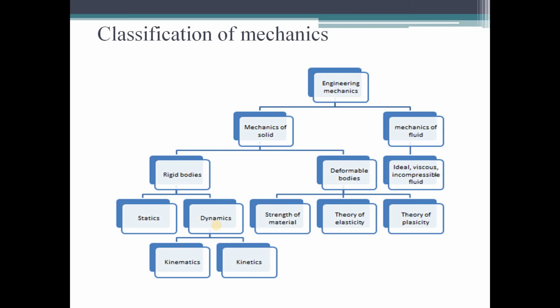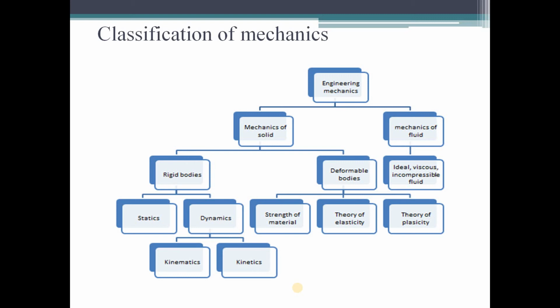Okay, so if you don't consider the causes of motion and consider only the motion geometries, then it is called kinematics. So based upon that, dynamics can be classified into two types. One is kinematics and another one is kinetics.